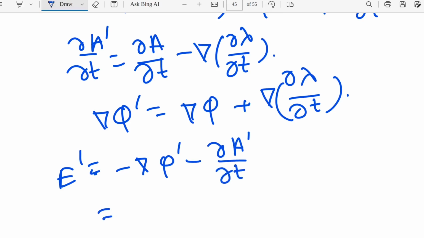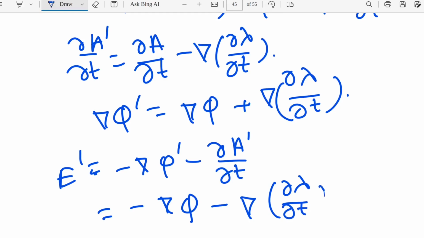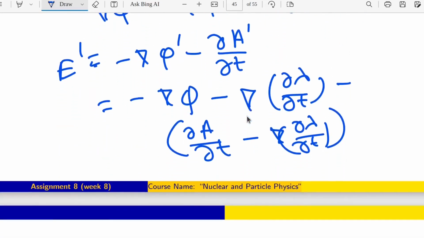Now if I just put all the values here, then it is like minus del phi minus del lambda del T minus del A del T minus del lambda del T. Because you can see here that in that A prime it is minus, so that means it is minus coming.